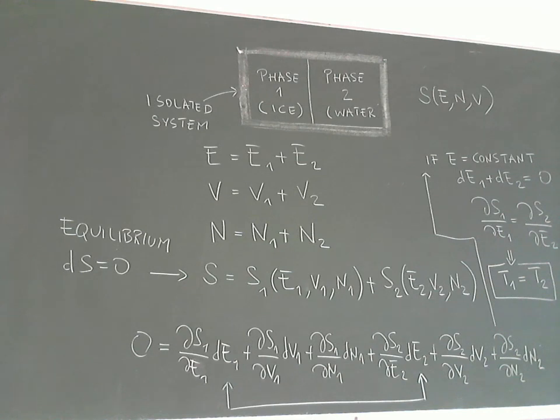If it's too low, if it's too high, you only find water, and so on, in your system. So the setup is the following. Let's consider a system which is isolated from the external world, so there is a thick wall around the system, and let's consider situations where there are two phases, phase 1 and phase 2. So the system is not homogeneous, as in the cases we discussed so far, but it's made of two parts. One is ice and one is water, and this thin line is an interface between the two.